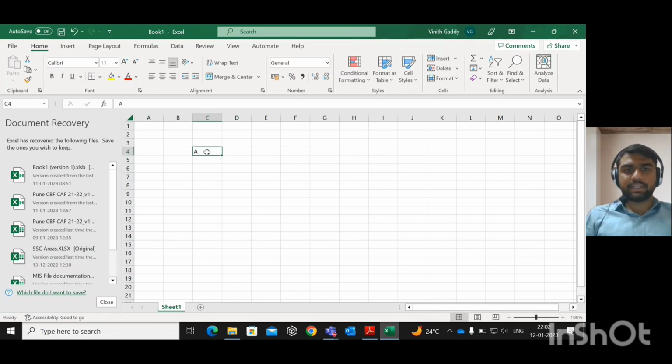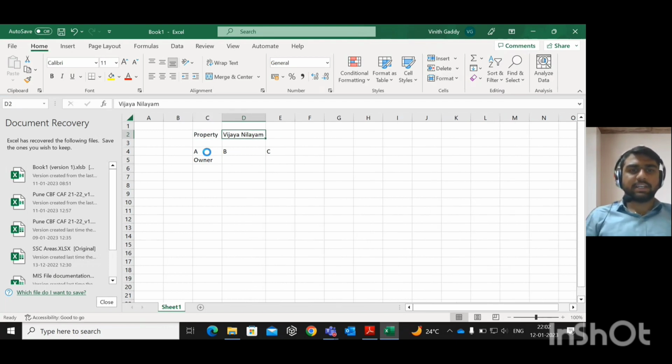Let us take person A, person B, and person C. A is the owner. There is one property named Vijaya Nilayam. Person A is there, person B is there, person C is there. A is the owner of the property, and B and C are there.